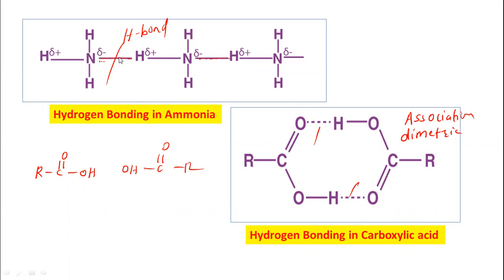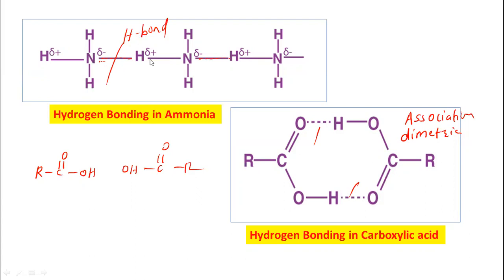Now it is bonded with another ammonia molecule through hydrogen bonding. So this is intermolecular hydrogen bonding. The two same molecules, that is two ammonia molecules, are linked together through this hydrogen bonding. So there is hydrogen bonding between nitrogen and hydrogen.